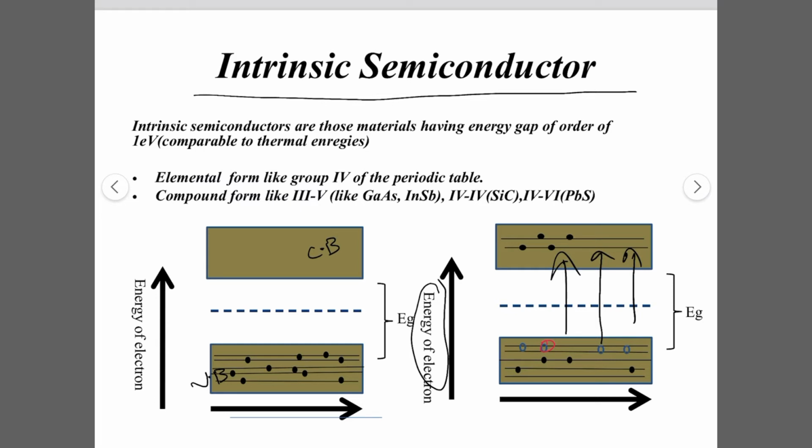There are two types of intrinsic semiconductor: in the elemental form, which are from group 4 of the periodic table, or in compound form, like group 3-5, 2-6 or 4-4 of the periodic table. So these are the elemental and compound forms of the intrinsic semiconductors.